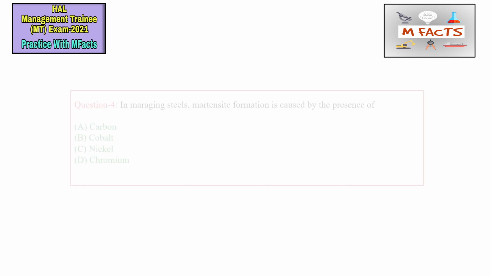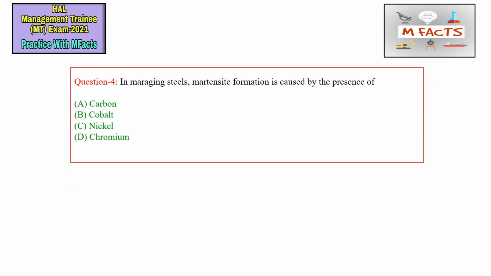So the next question is, in maraging steels, martensitic formation is caused by the presence of. So they are asking about maraging steels. These steels are very important from the application point of view, and this is used basically in rockets. They are asking about martensitic formation being caused by the presence of, and they have given four elements in the options.